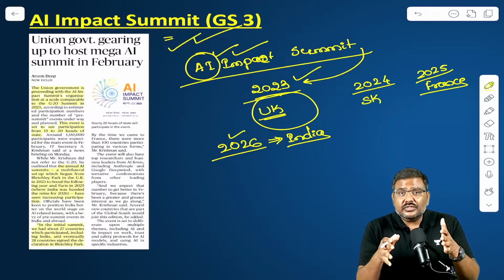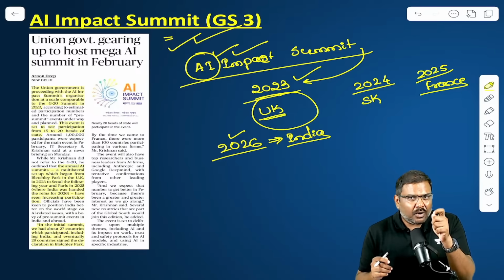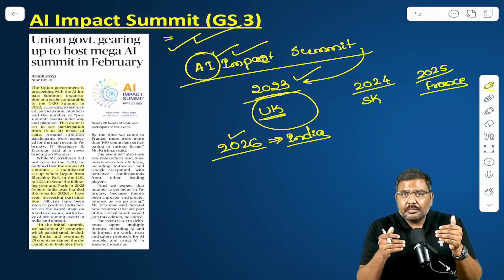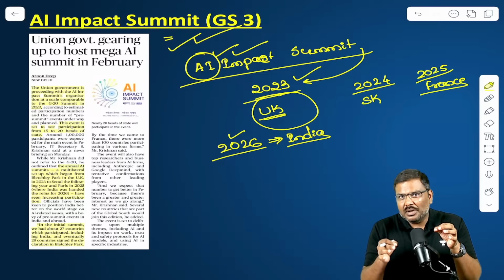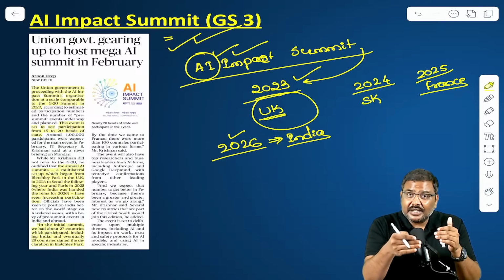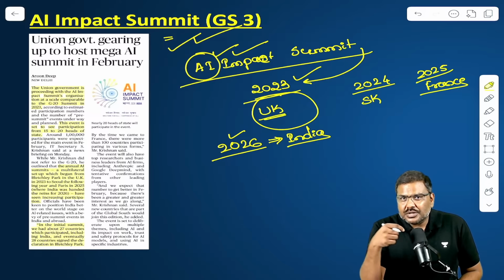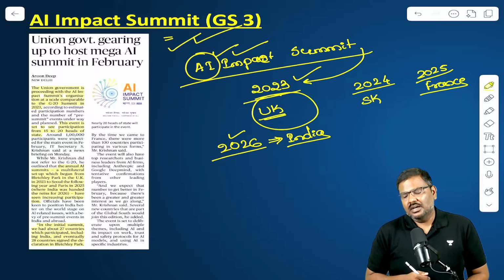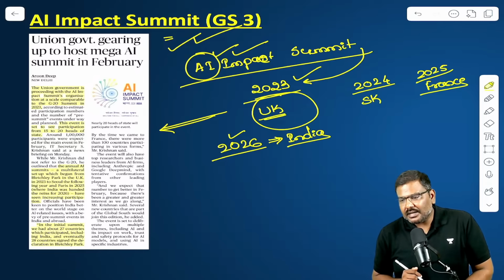So hundreds of foreign companies are expected to participate. And this is important for a simple reason. India will be one of the countries from the southern part of the globe, representing and also playing an important role in formulation of the global policies associated with artificial intelligence. So these are certain important points associated with the AI Impact Summit.